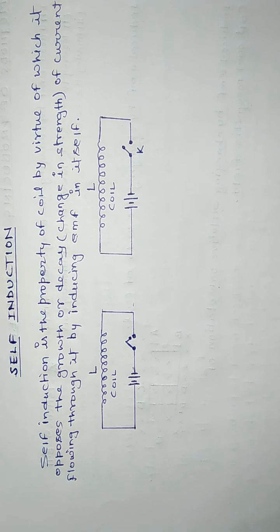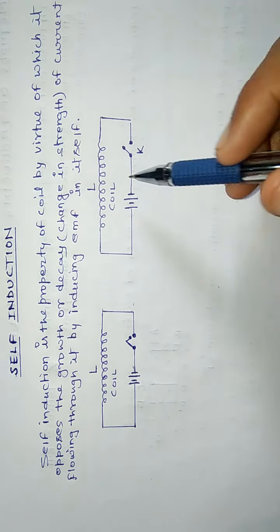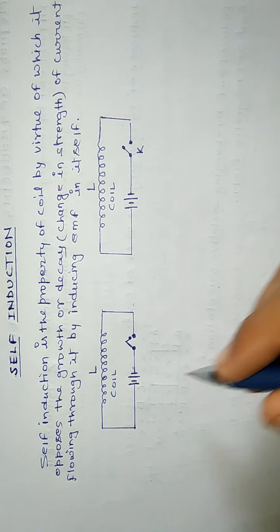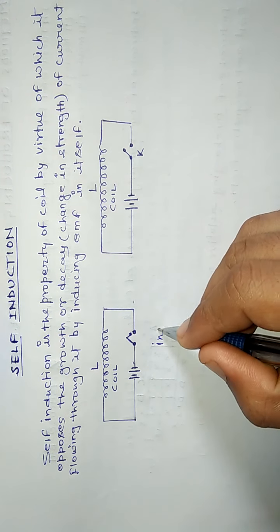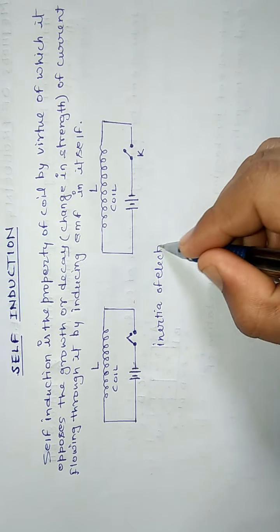So self-induction can be defined as the phenomenon of production of induced EMF in a coil as a result of change in current or the magnetic flux linked with the coil. As self-induction opposes both the growth as well as the decay of current, it is also known as the inertia of electricity.